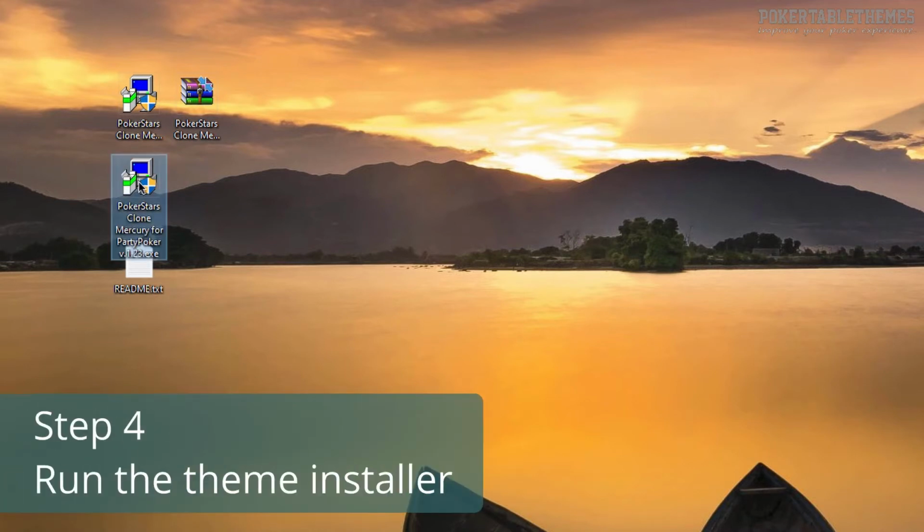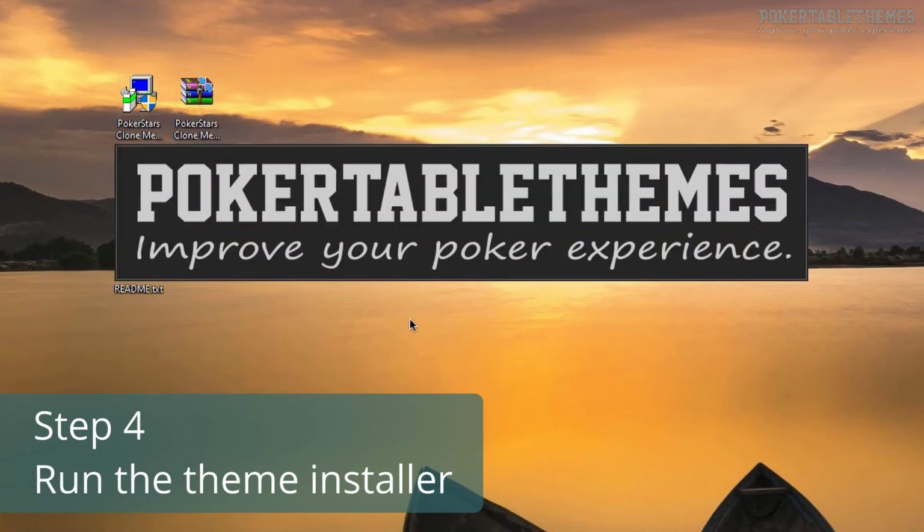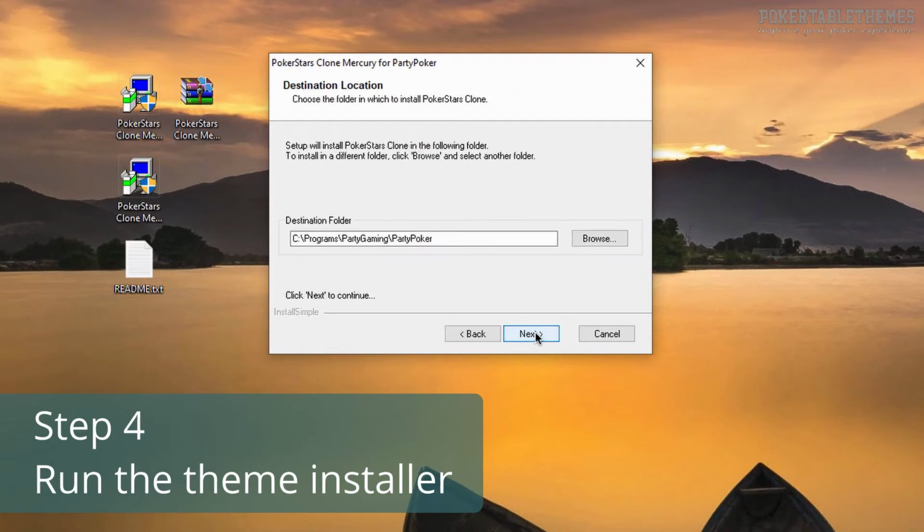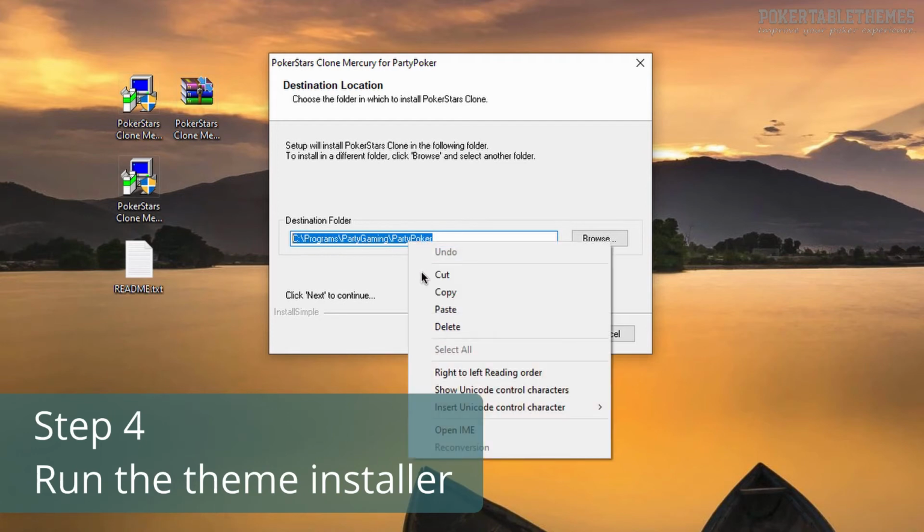Step 4. Run the theme installer. If you are playing on PartyPoker.com, then you can just click through the installer, without changing anything. But if you play on some regional Party Poker client, then you need to change the destination folder to where your Party Poker client is installed by using the Browse button.